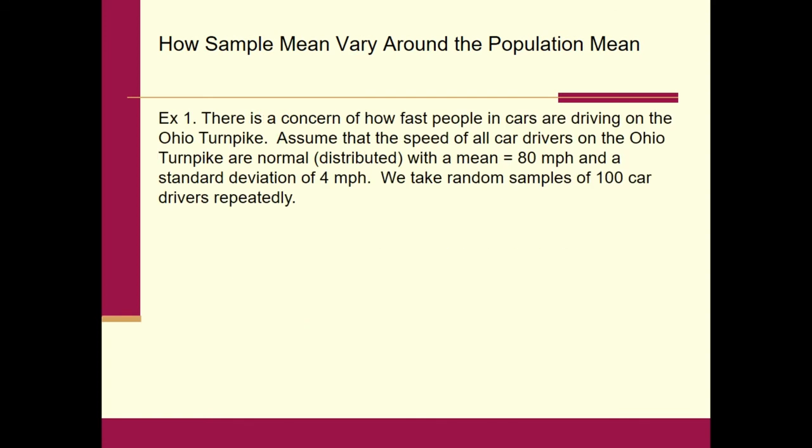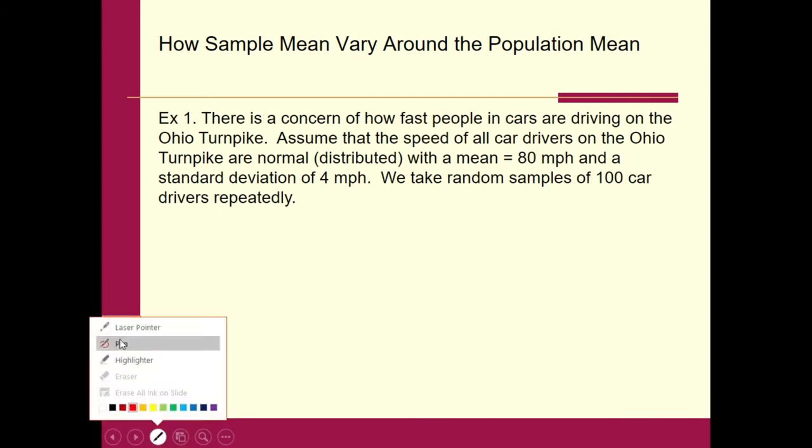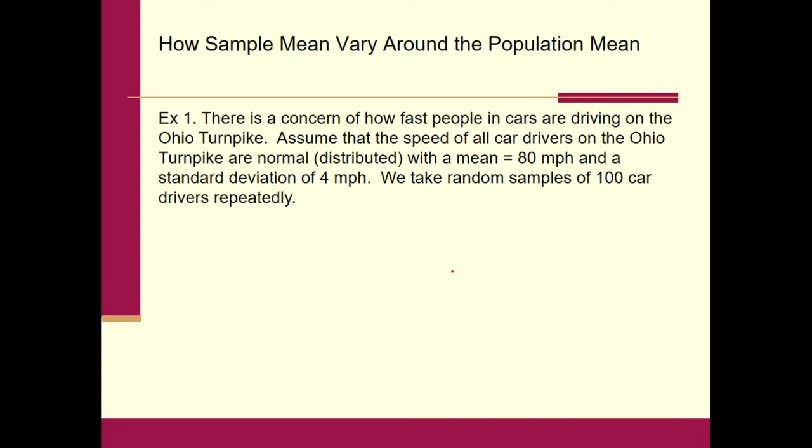So let's do a problem here to clarify what we're talking about. There's a concern of how cars are driving on the Ohio Turnpike. I say cars because we're not going to be looking at trucks, just cars. Assume that the speed of all car drivers on the Ohio Turnpike is normal, or you might see the problem say normally distributed, with a mean of 80 and a standard deviation of 4 miles per hour. We take random samples of 100 car drivers repeatedly, over and over again. We calculate an X bar for each one of those samples, put all those X bars into a histogram, and create the sampling distribution of X bar.